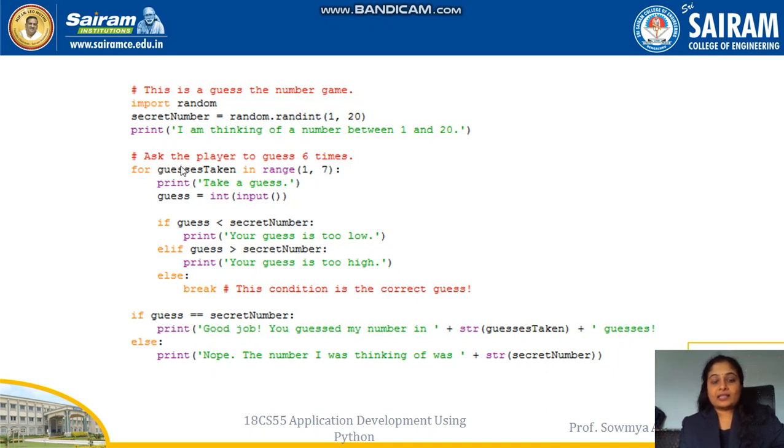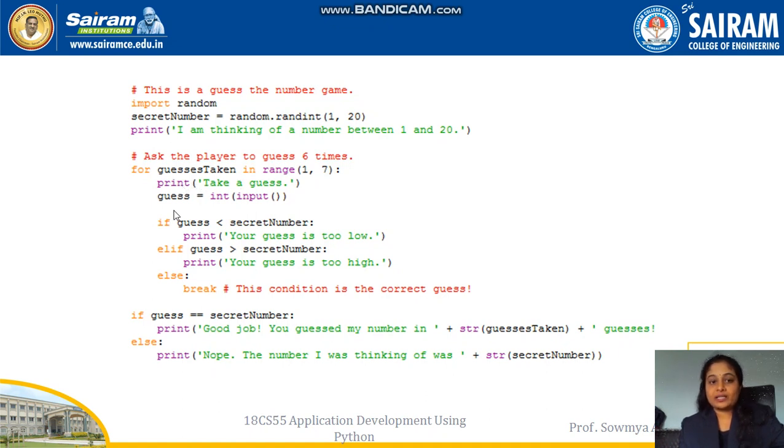Next, ask the player to guess 6 times. So the player will be given 6 chances to guess the number, for guess taken in the range from 1 to 7. So 6 times a user can think of a number and guess.